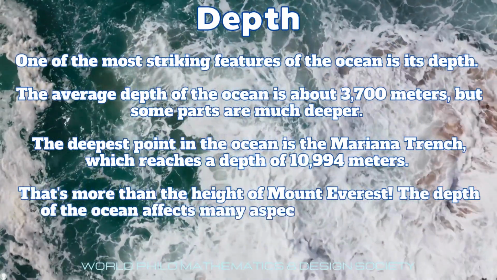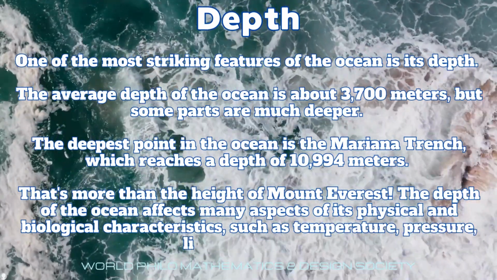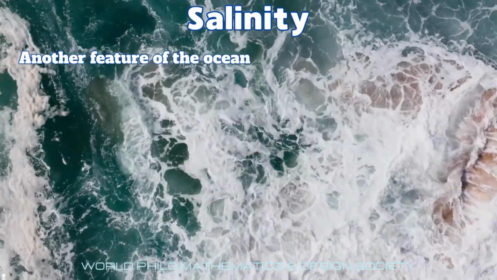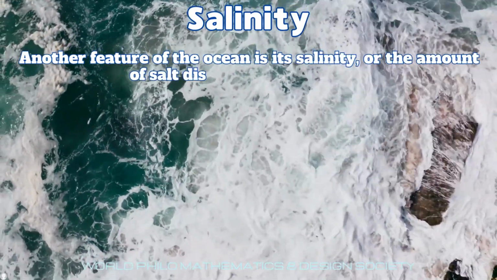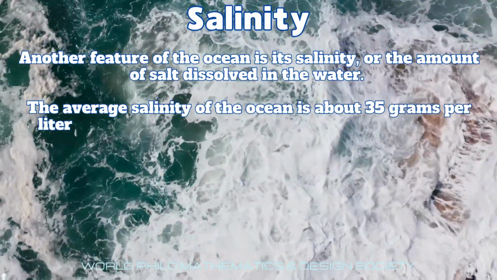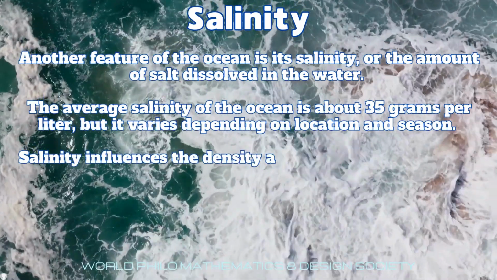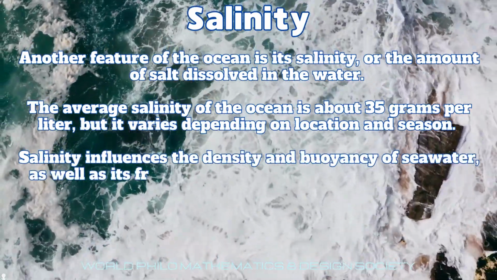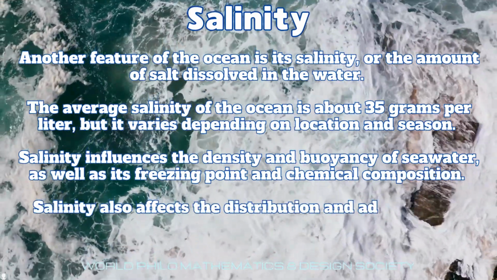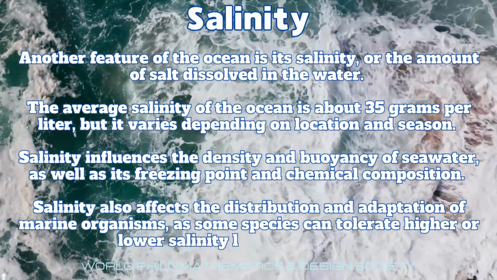The depth of the ocean affects many aspects of its physical and biological characteristics, such as temperature, pressure, light, and sound. Another feature of the ocean is its salinity, or the amount of salt dissolved in the water. The average salinity of the ocean is about 35 grams per liter, but it varies depending on location and season. Salinity influences the density and buoyancy of seawater, as well as freezing point and chemical composition. Salinity also affects the distribution and adaptation of marine organisms, as some species can tolerate higher or lower salinity levels than others.